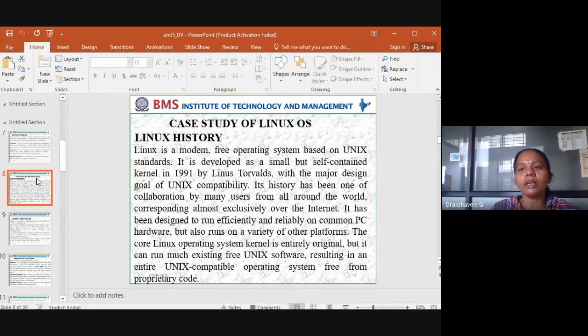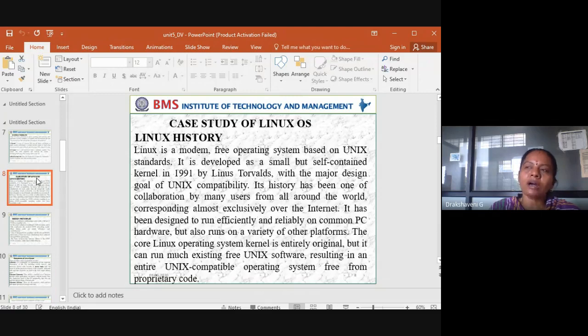That's about security. Next we move on to a case study of the Linux operating system. What is this case study? We have talked about operating systems, and just now we discussed the security problems we should take into account. So in the Linux operating system, what is this Linux?